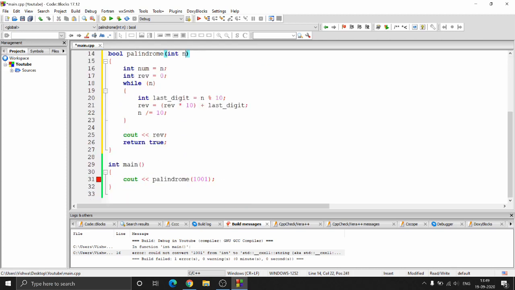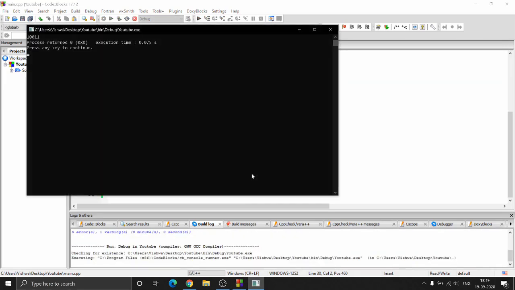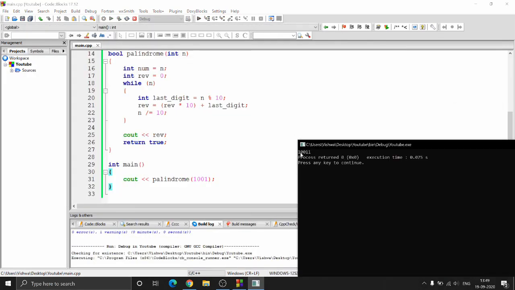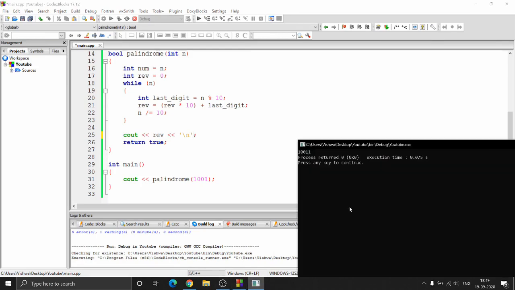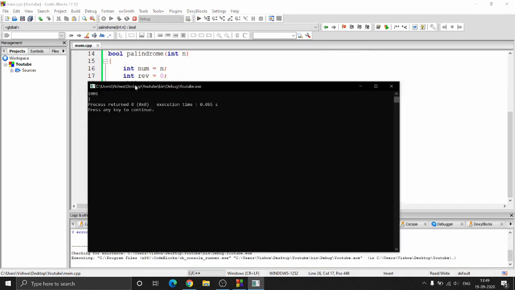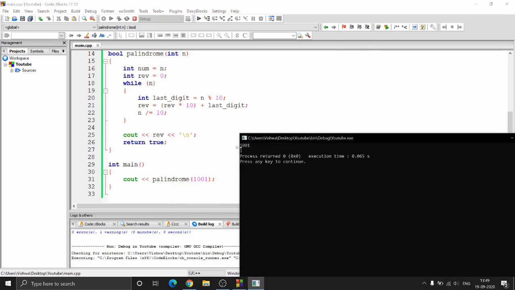Now if I compile and run this, I'll get 1001, that is the reverse number, and then the 1. If you're confused, let me just add a new line over here and we'll run this again. Here you can see the reverse is 1001, which is what we required, and the true part which came from this statement.